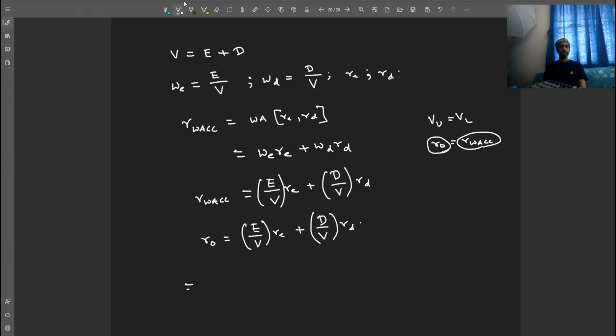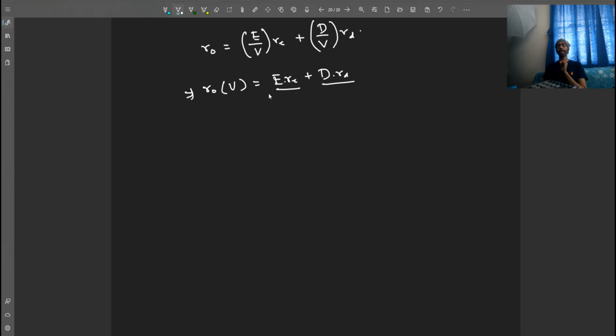This implies we multiply with V on both sides. This gives us R0 into V is equal to E into RE plus D into RD. Equity into cost of equity, debt into cost of debt. These are the market values, remember. E and D are market values of equity and debt respectively. And V is therefore the market value of the firm. Now, V is equal to D plus E.